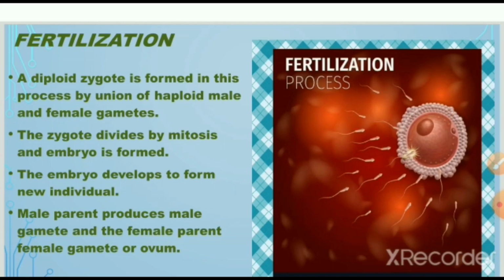The zygote divides by mitosis and an embryo is formed. The embryo develops to form a new individual. The male parent produces the male gamete, the female parent produces the female gamete or ovum.